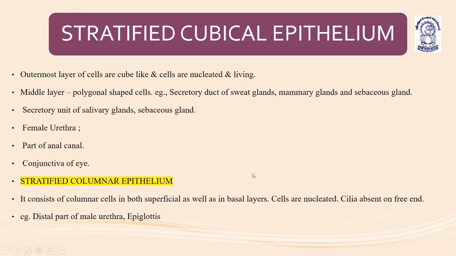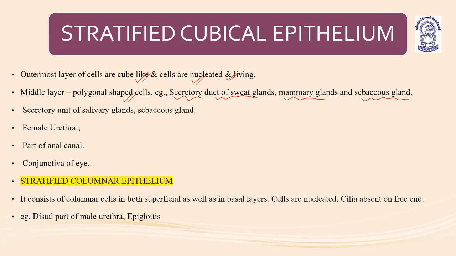Stratified cuboidal epithelium. The outermost layer of cells are cube-like. Cells are nucleated and living. They are also non-keratinized. In the middle layer, cells are polygonal shaped. Examples: secretory duct of sweat glands, mammary glands, and sebaceous glands.